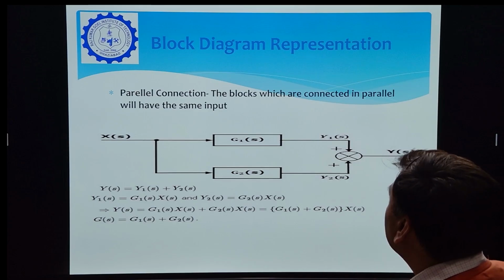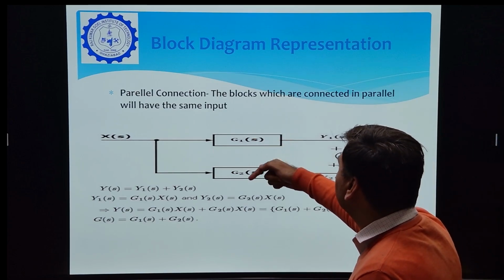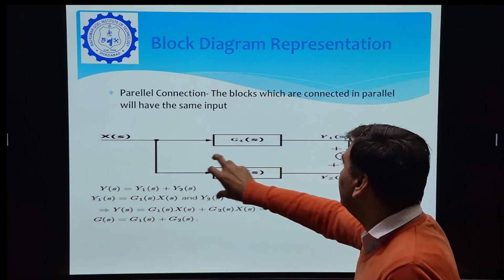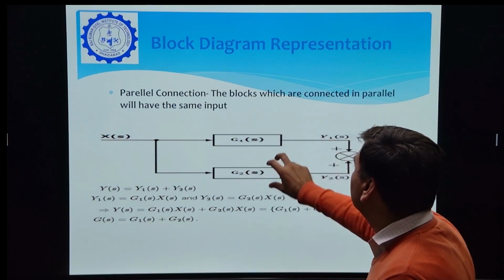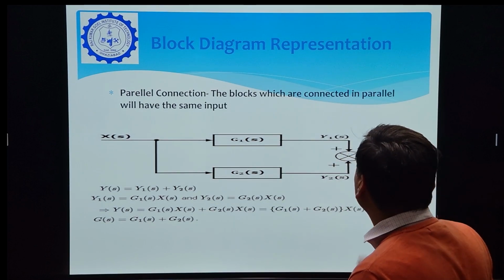Now this is the parallel connection of the blocks. Here two transfer functions are connected in parallel. The input is common, it is distributed, and one part is going through G1(s) and the second through G2(s), and the output is the sum of the two outputs.